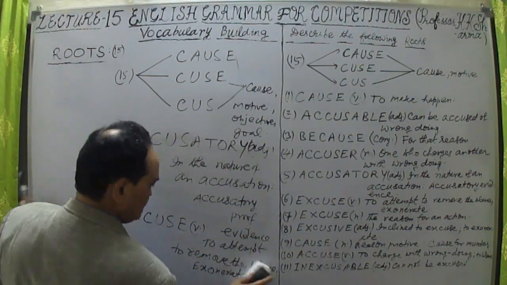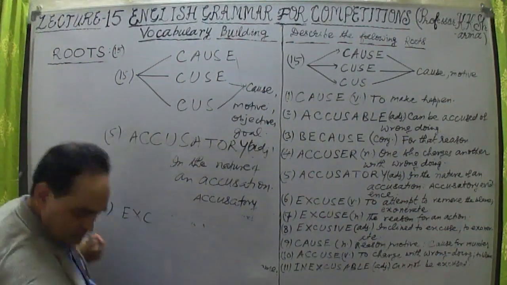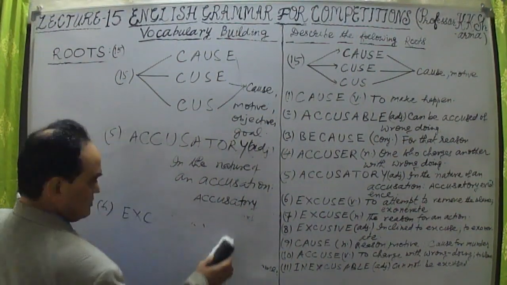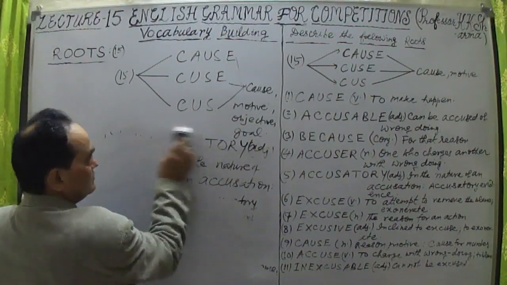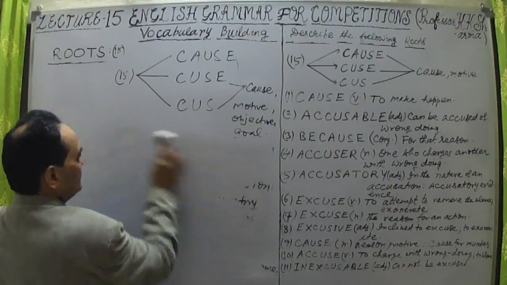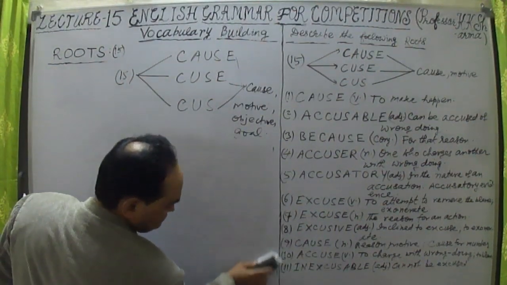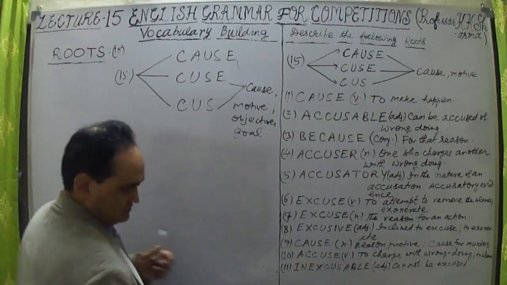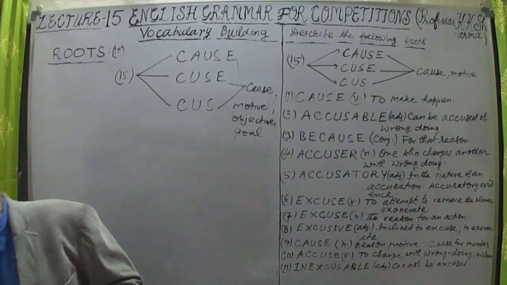Let me take the other two words. This is the fifth one and sixth one I have taken. Now let me clean this properly.